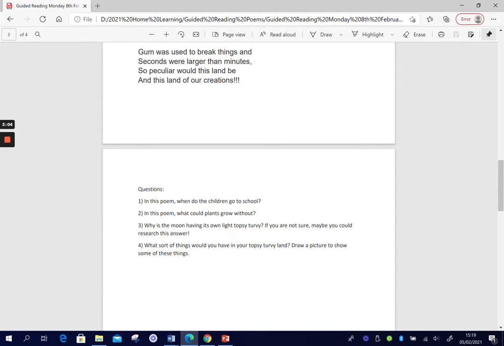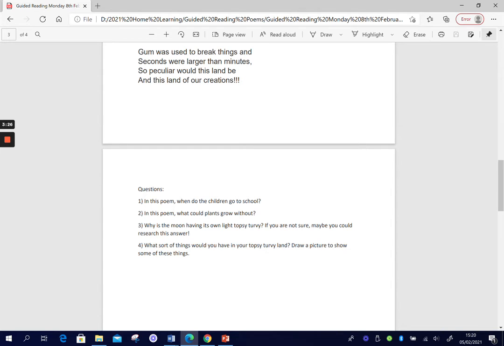So question number 1 is, in this poem, when do the children go to school? Go back up, look at when it talks about children going to school, and then that's your answer. Number 2, in this poem, what could plants grow without? Same again. Go back up, see if you can find the information about plants. What could plants grow without?